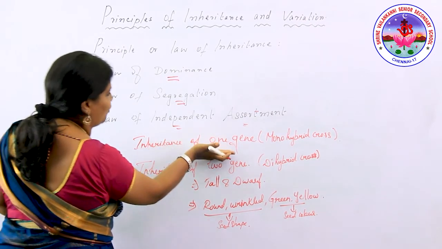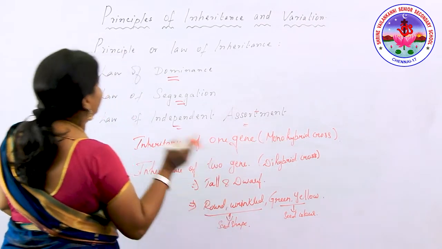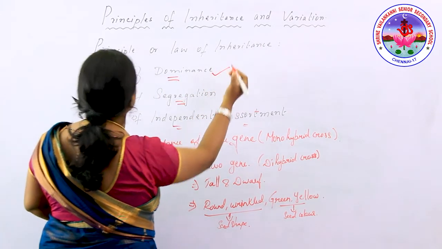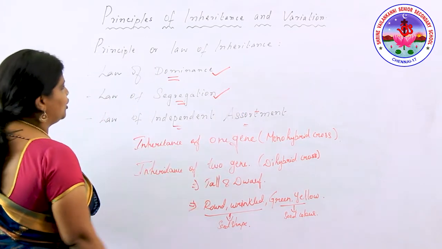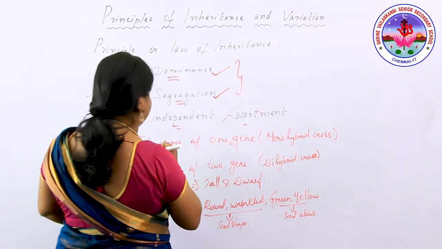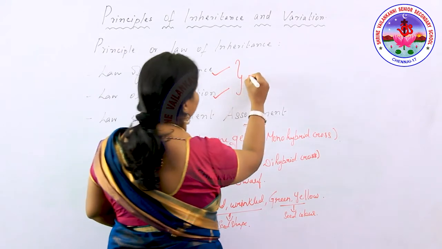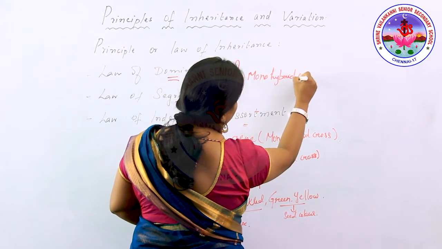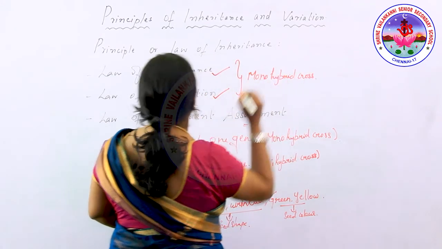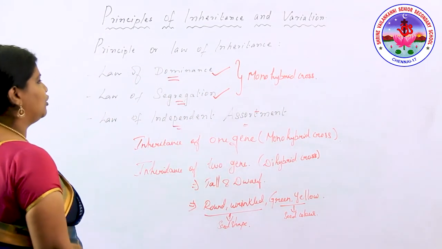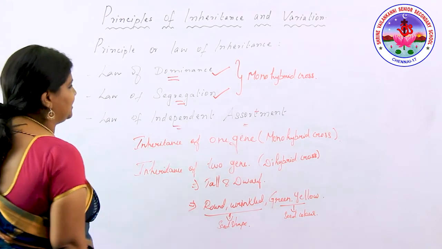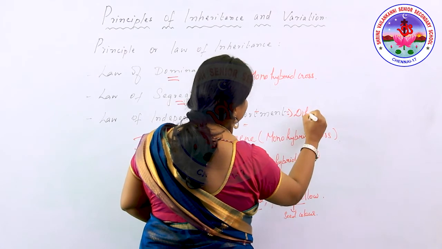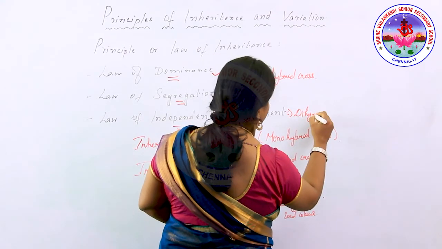Inheritance of one gene, that is monohybrid cross, involves two laws. What are the two laws? The law of dominance and the law of segregation. This comes under the inheritance of one gene, which is called monohybrid cross, where we see the law of dominance and law of segregation. The law of independent assortment will be studied under dihybrid cross, that is the inheritance of two genes.